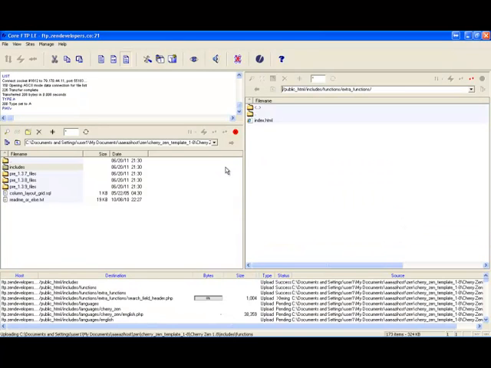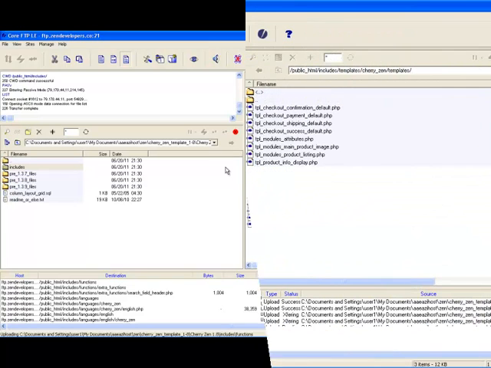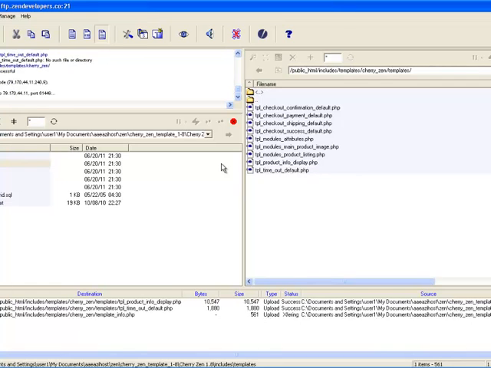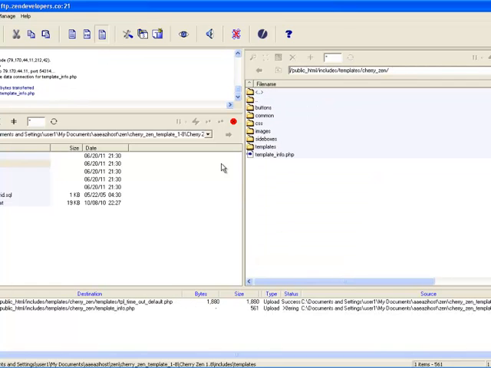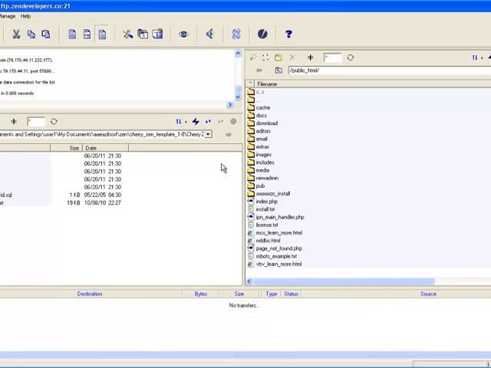There we go, up she goes. Okay, finally, last couple of items. There we are, all done.